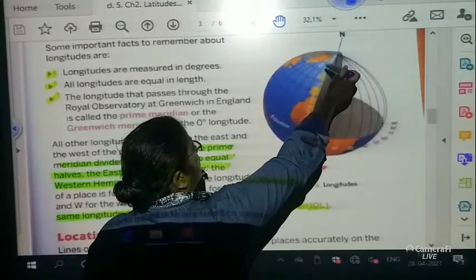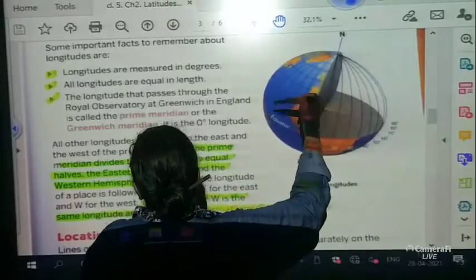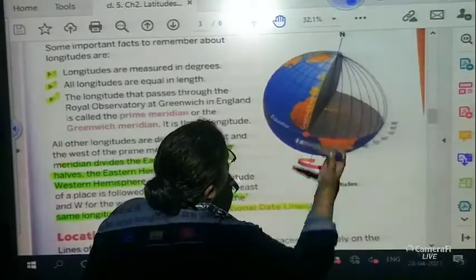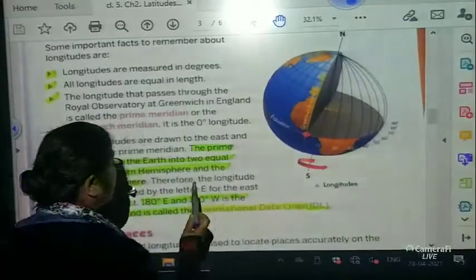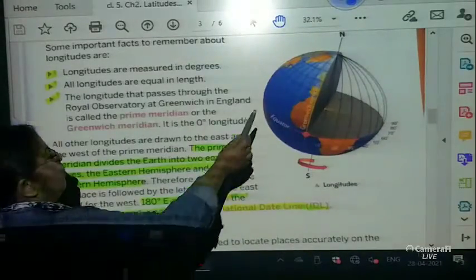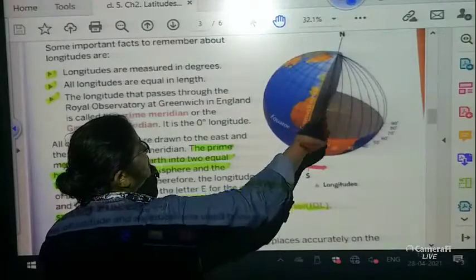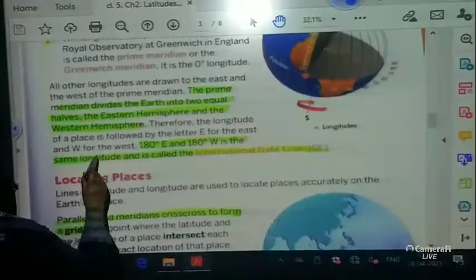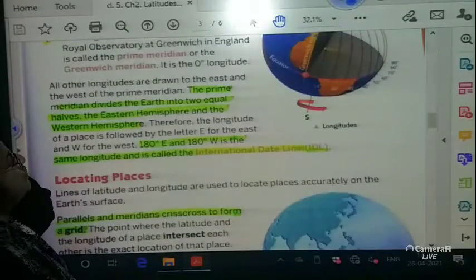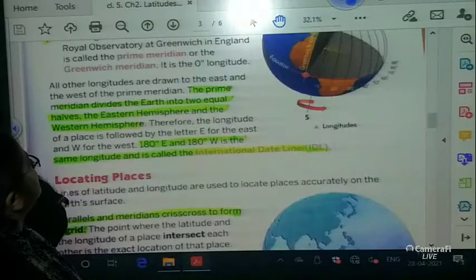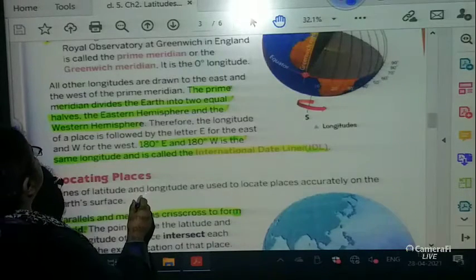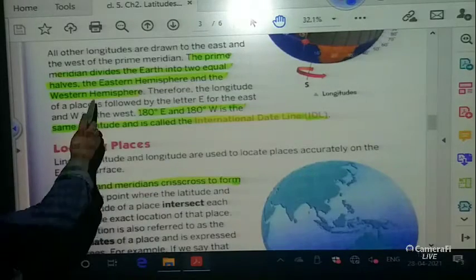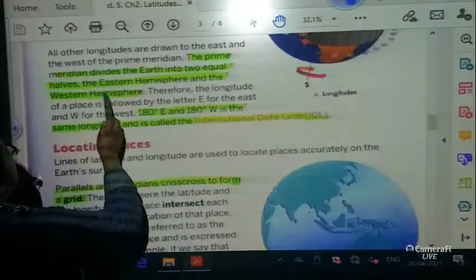For longitude, the Greenwich meridian cuts the earth into two equal halves lengthwise. So Western hemisphere and Eastern hemisphere, Northern hemisphere and Southern hemisphere. All other longitudes are drawn to the east and the west of the prime meridian. The prime meridian divides the earth into two equal halves, the eastern hemisphere and the western hemisphere.